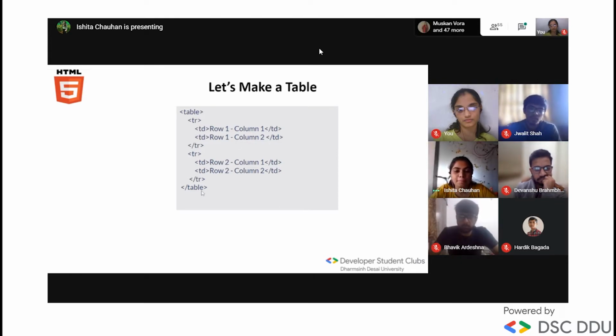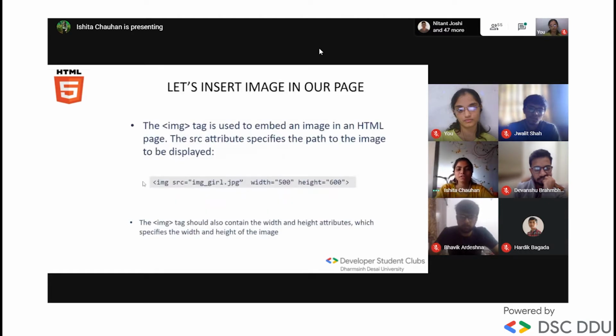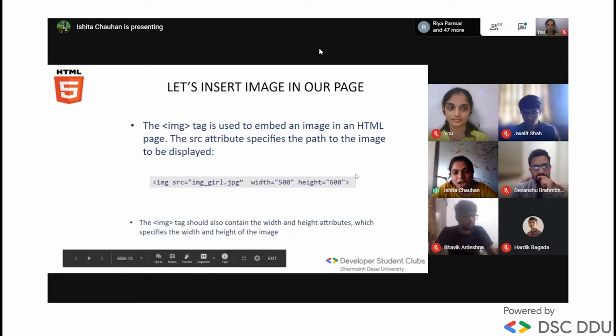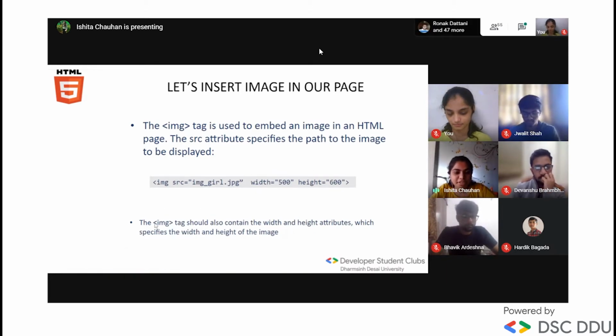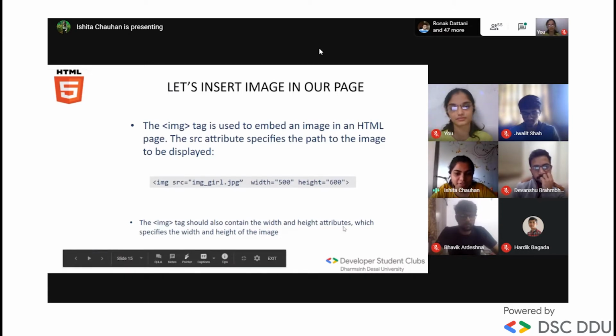Okay. Next. Now, let's say if you want to insert an image in your web page, what you need to do is write the image tag, and in between you need to set the path of that image. You need to set the width and height of the image. The image tag should also contain the width and height attributes, which specify the height and width of the image.